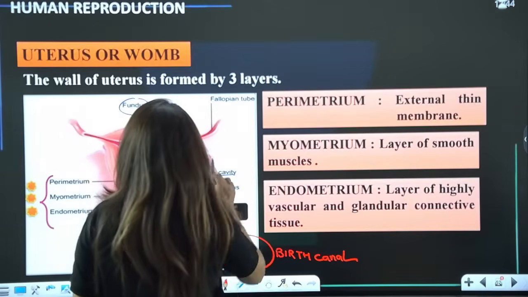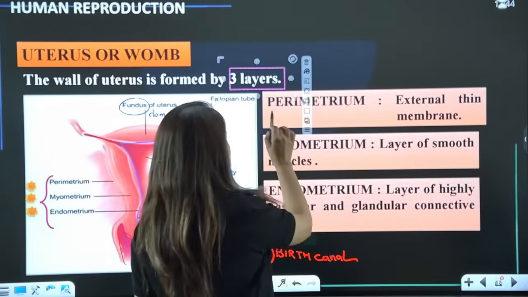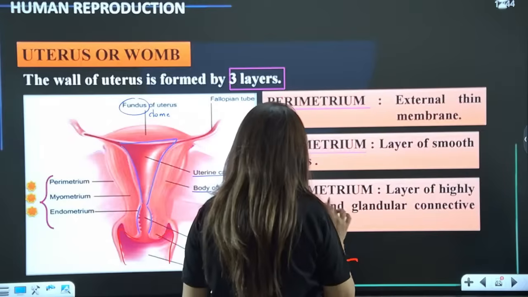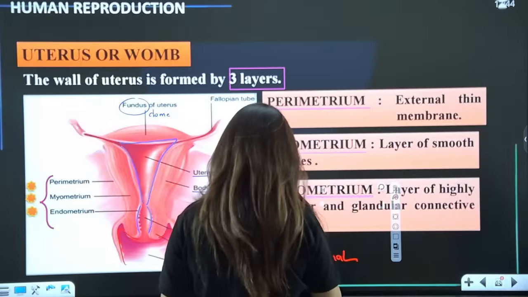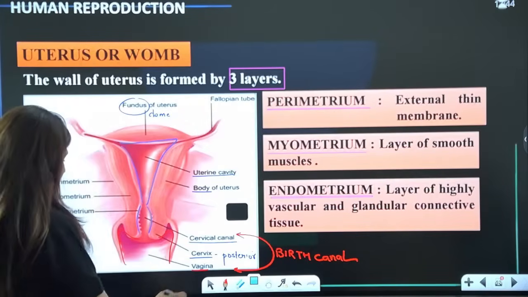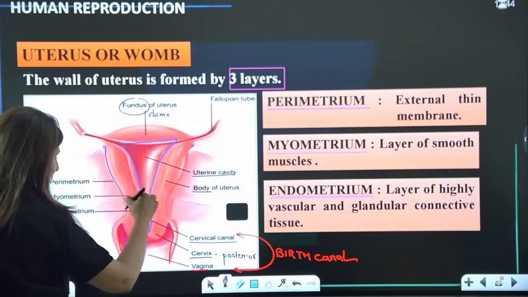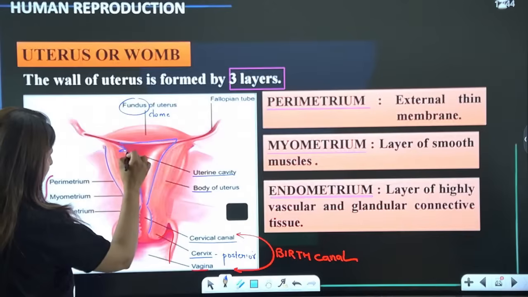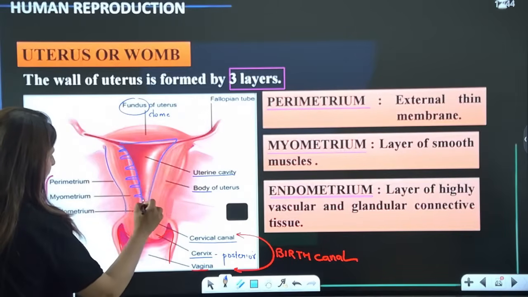Now talking about the wall. The wall of the uterus has three layers: perimetrium, myometrium, and endometrium. A very, very important aspect, so please read carefully with me. See here, this outer part is the perimetrium. Then this whole inner part is the endometrium.